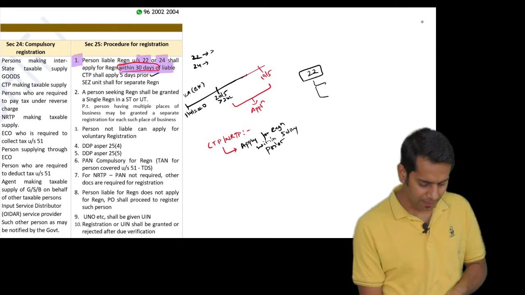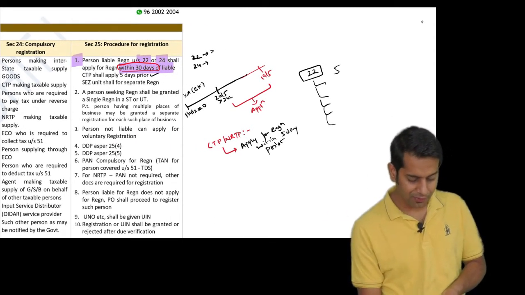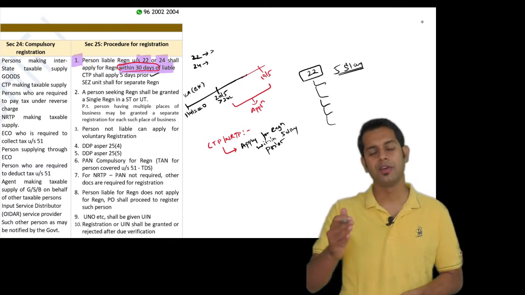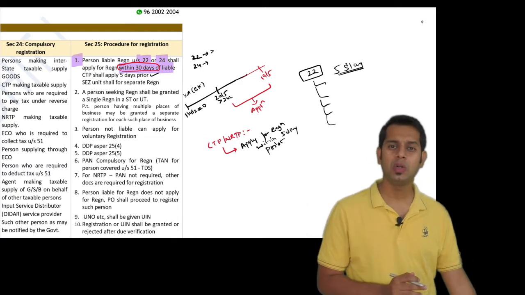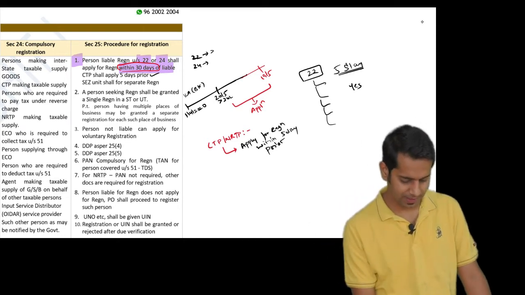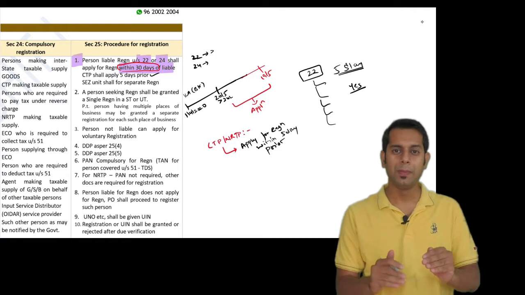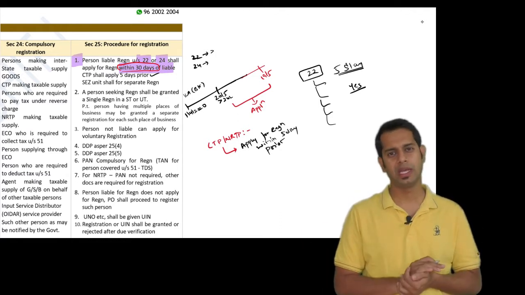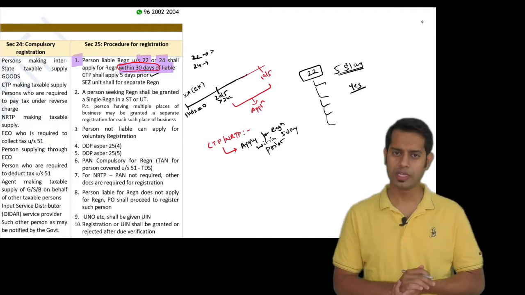Meaning, sir, if I am making taxable supplies from 5 different states, am I liable to take a registration in all those 5 different states? Answer is yes. If you are making taxable supplies from 5 different states, you will have to make an application for registration in all these 5 different states.